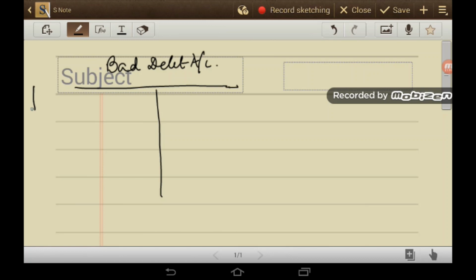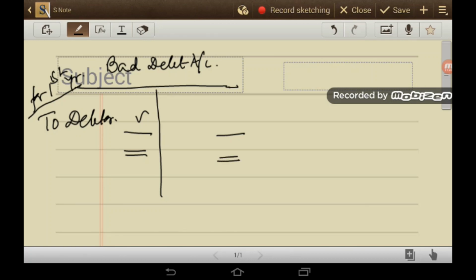This is for the first year transaction. When bad debt occurs, the journal entry is bad debt account debit to debtors account, and since this is a nominal account, whatever balance is there in the bad debt account will be transferred to the PL account.